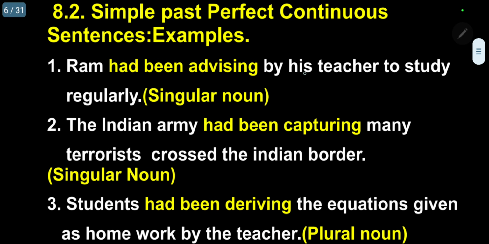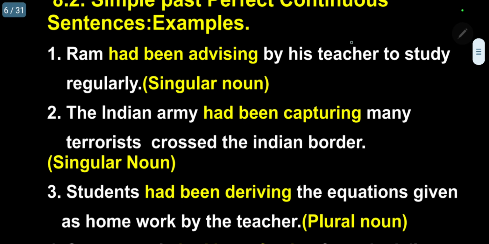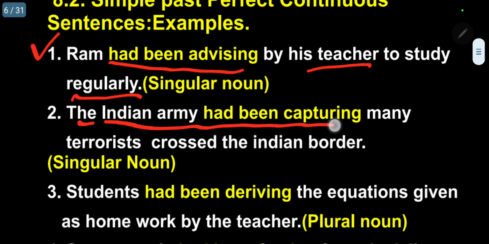Next, I am giving sentences using these examples. 1. Ram had been advising by his teacher to study regularly. 2. The Indian army had been capturing many terrorists across the Indian border.